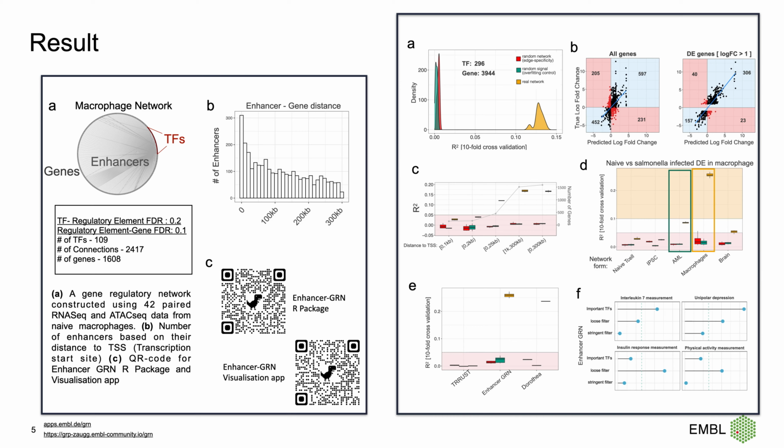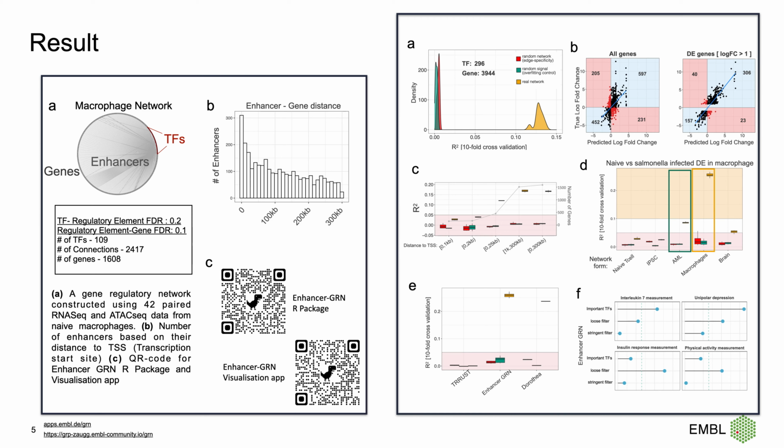We tested if we can predict differential expression values for macrophages using these networks, and as you can see, only the macrophage network is able to predict differential expression in macrophages. We also compared our network with two well-known existing networks, Dorothea and TRRUST, and both our enhancer GRN and Dorothea perform very well.